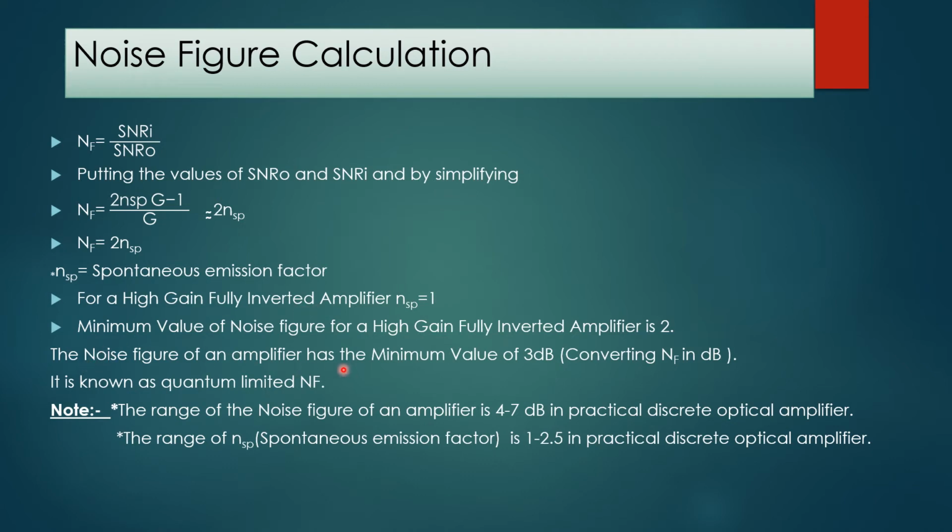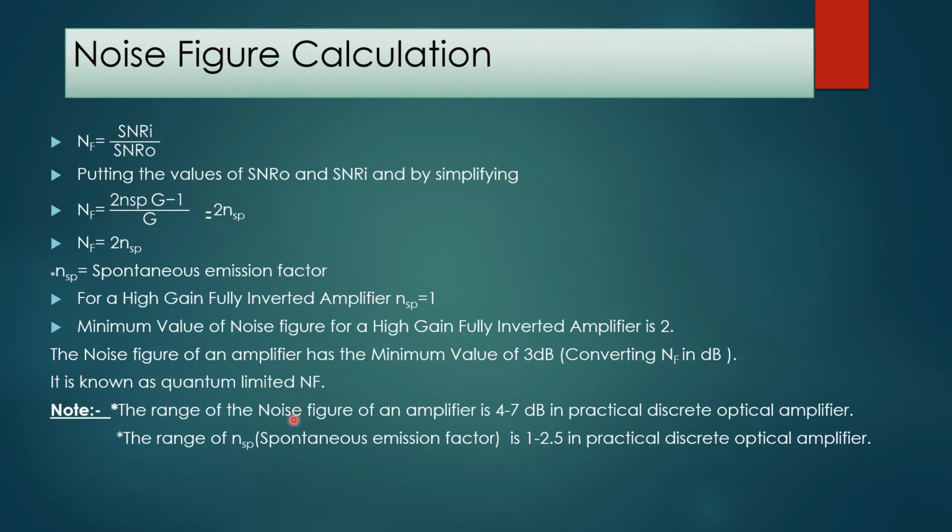The noise figure of an amplifier has the minimum value of 3 dB. By converting 2 to dB, we will get 3 dB. It is known as the quantum limited noise figure. So the minimum value of noise figure is 3 dB, and this is the quantum limit. So noise figure cannot be below 3 dB.